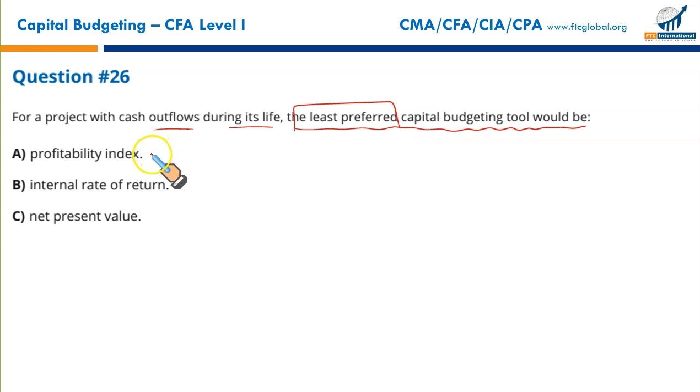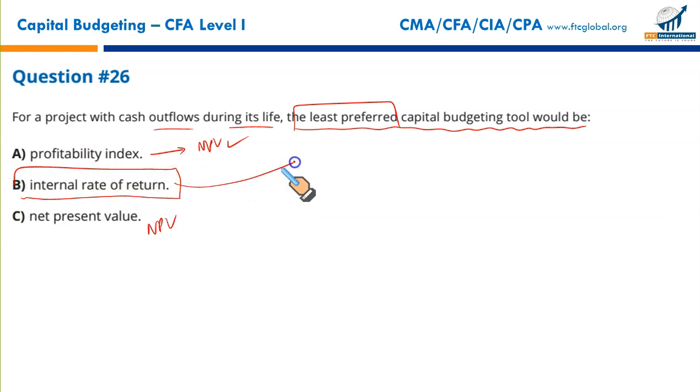Profitability index. It's based upon NPV. That's why it's desirable. Net present value is the best one. So A and C are acceptable, but internal rate of return, it is least preferred. Why? Because it's an unconventional cash flow where the cash changes its direction during the life of the project. So in that case, IRR is not recommended.